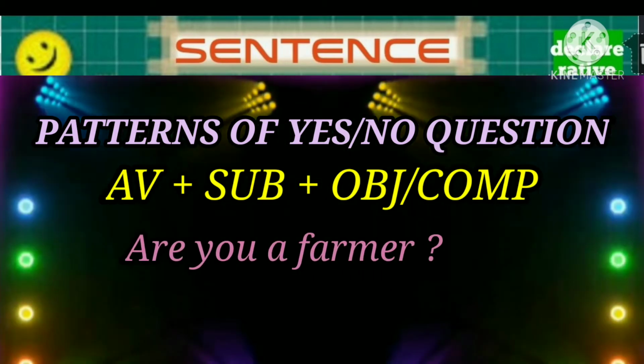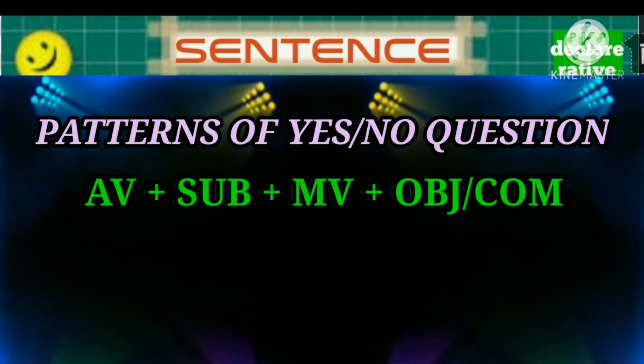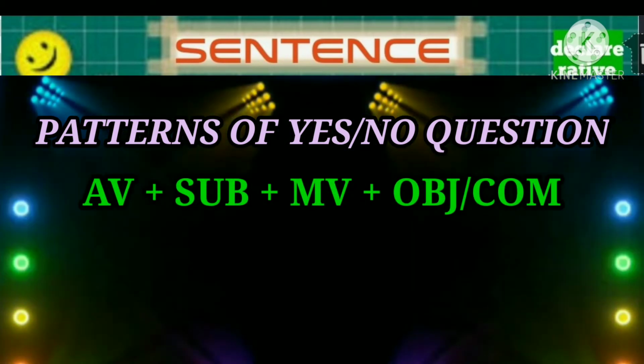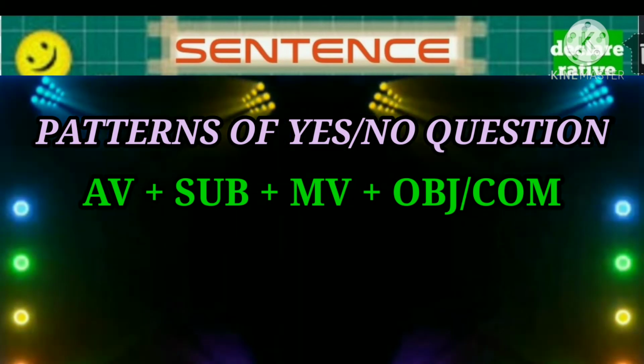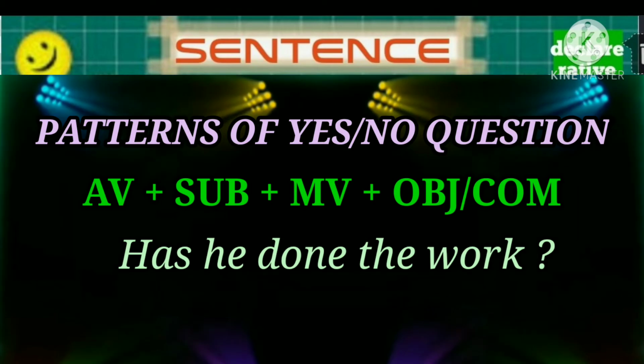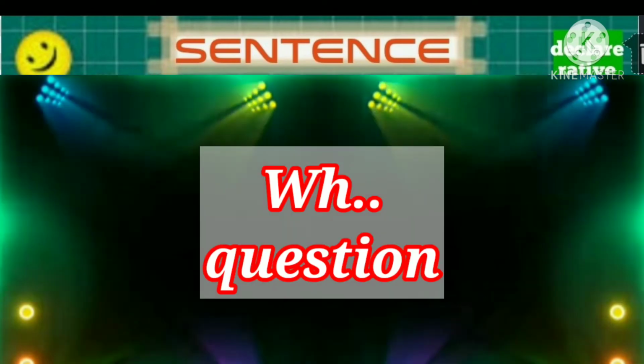For example, are you a farmer? Were they players? Etc. The second pattern, auxiliary verb plus subject plus main verb plus object or complement. For example, has he done the work? Shall we go home?